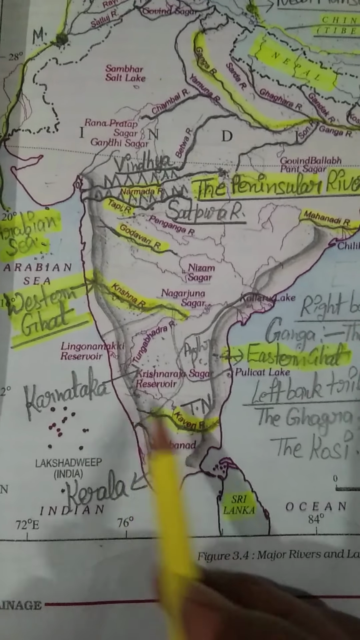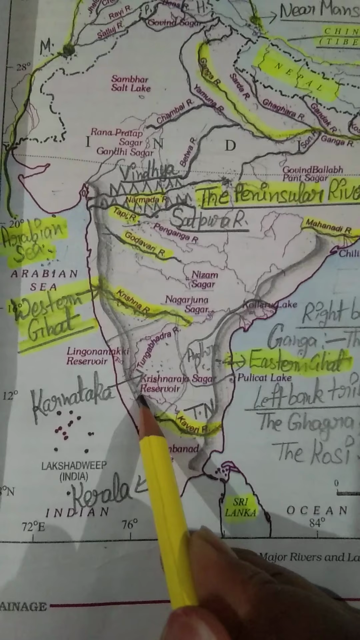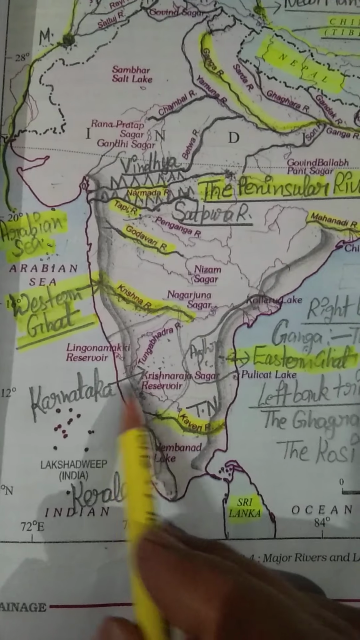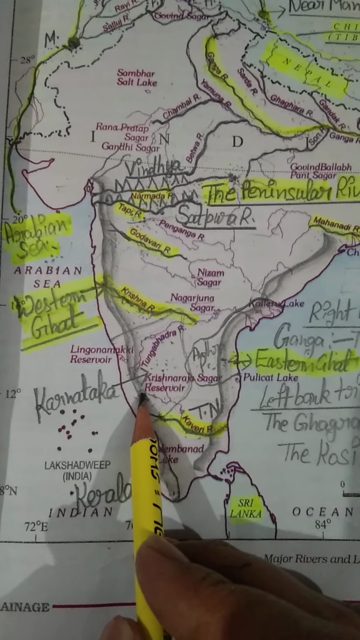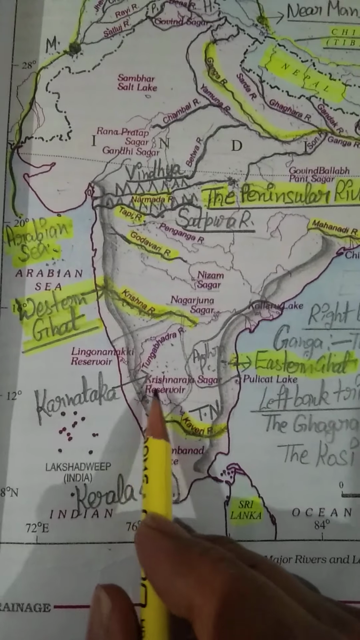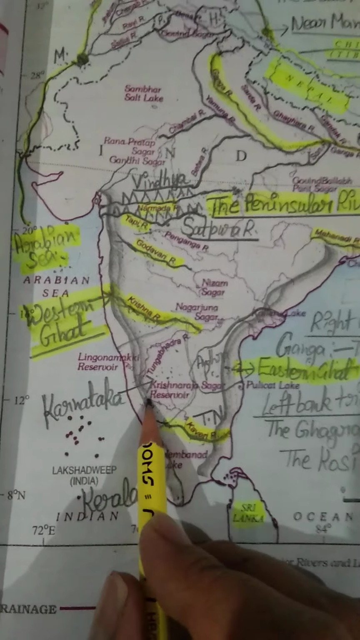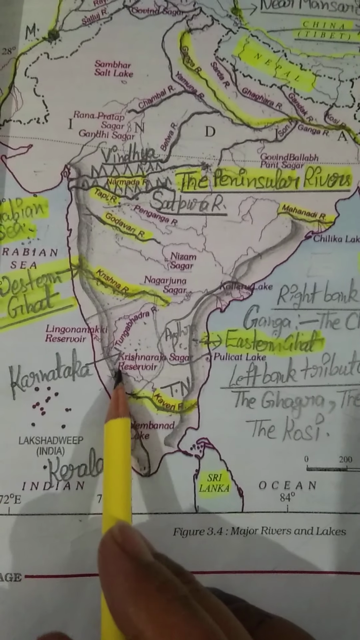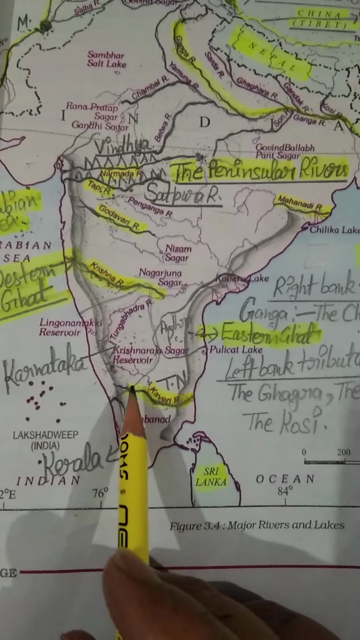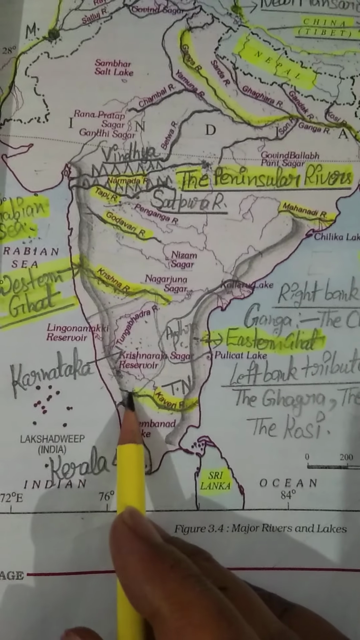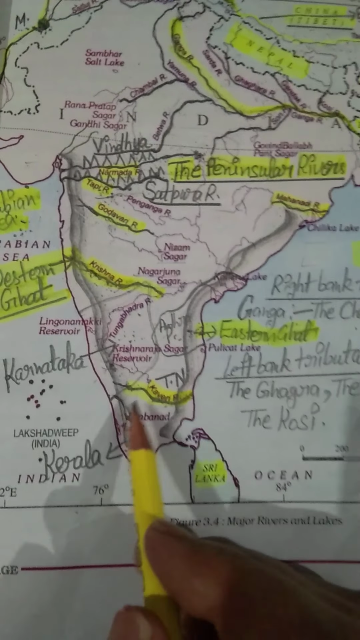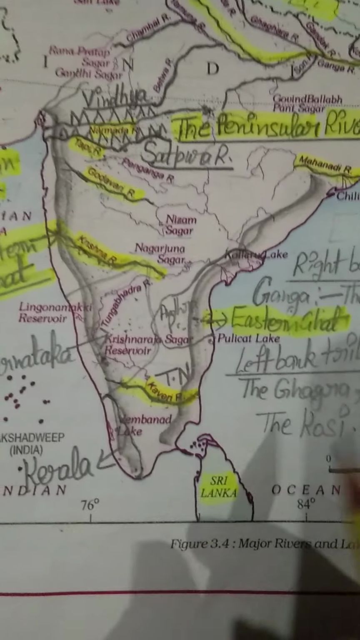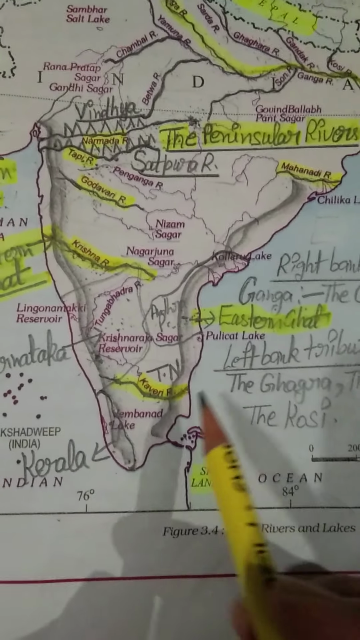Okay, so this river, the Kaveri river, is coming from the Brahmagiri range in Karnataka. So the origin of this river is in Karnataka. Once again I am repeating, the origin point of the Kaveri river is in Karnataka. After its origin, in the beginning this river flows in Karnataka. After that this river also covers some parts of Kerala, and after that this river comes into Tamil Nadu.